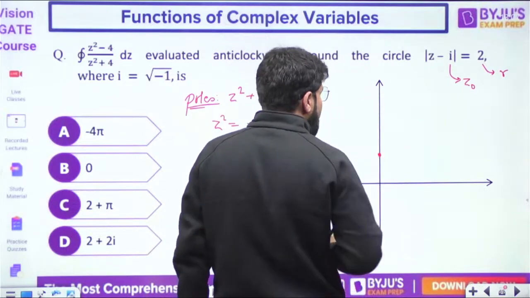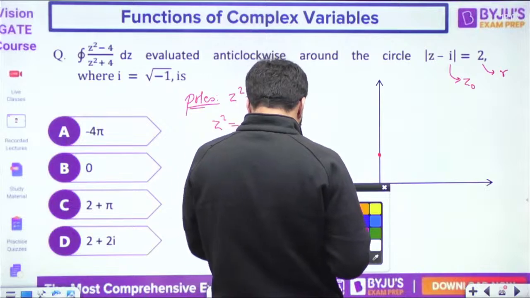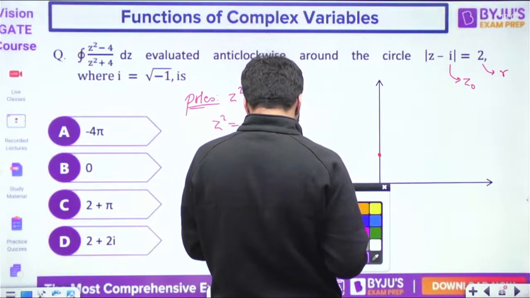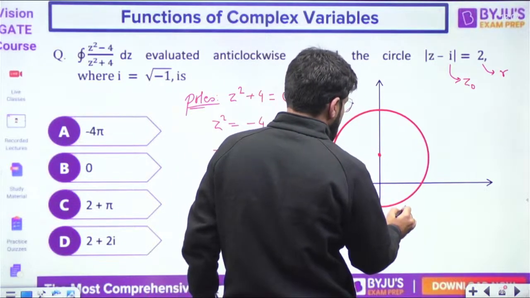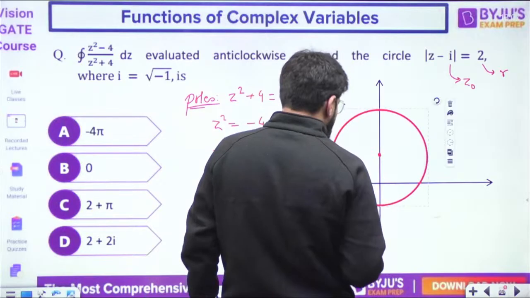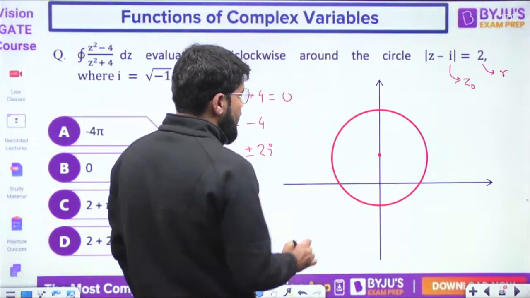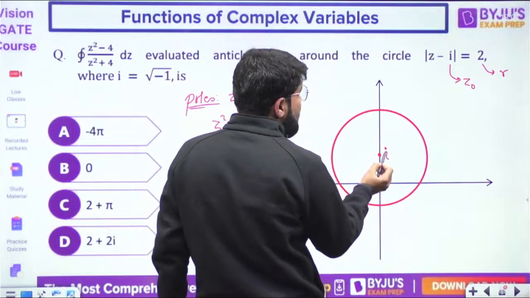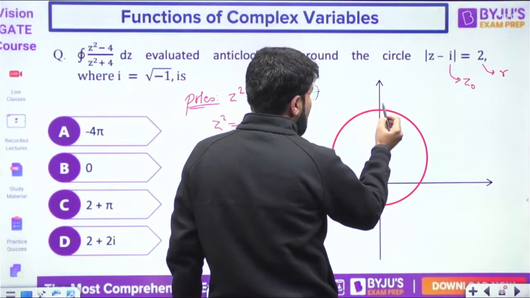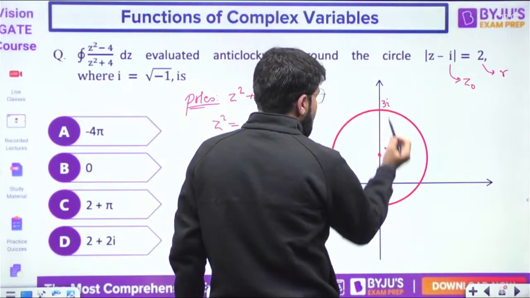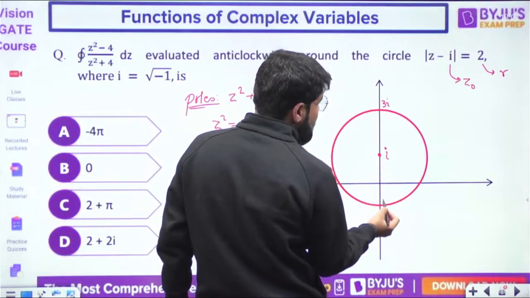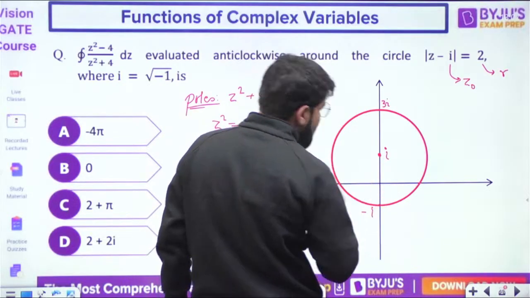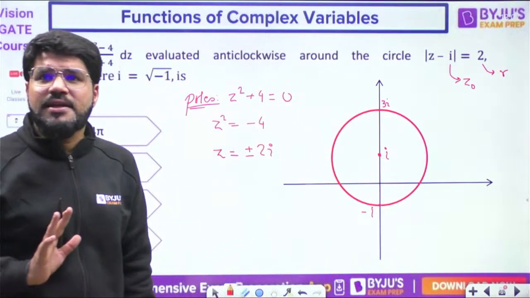And the radius is 2 units. So consider this roughly: this is the center, which is i, and because the radius is 2 units, the circle will be passing through 3i, and through minus i. This is the circle approximately.